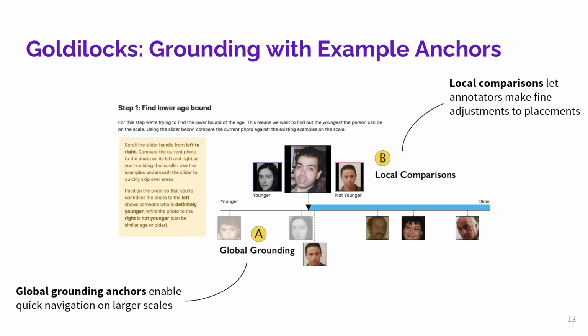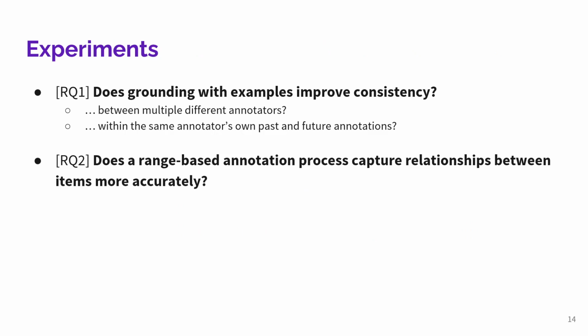Together, this allows us to use simple scalar rating interactions, while also providing the expressivity to separately capture ambiguity, or precisely how an item can be placed, and disagreement between annotators. We conducted several experiments to separately evaluate these designs of Goldilocks. Specifically, we wanted to answer two questions.